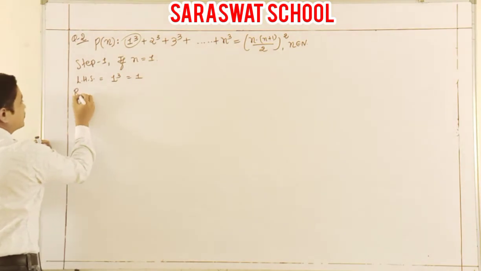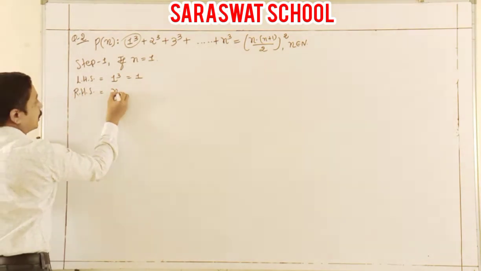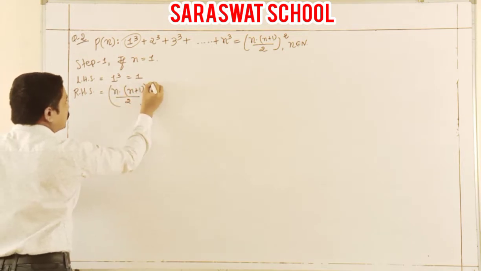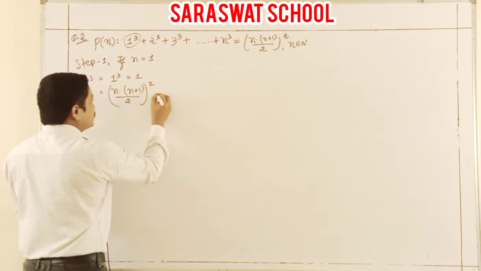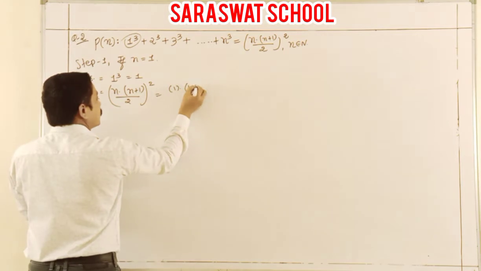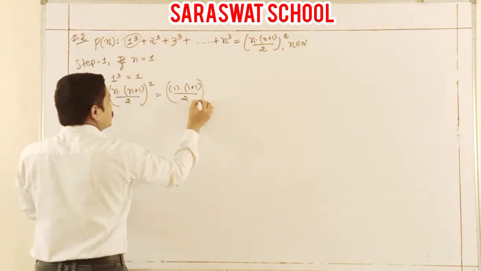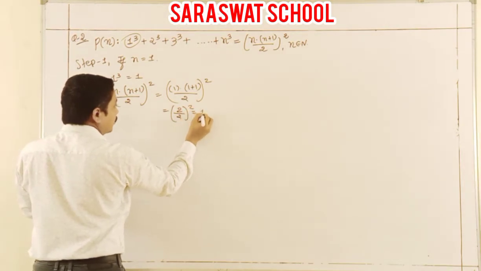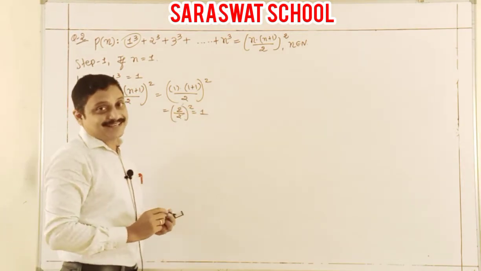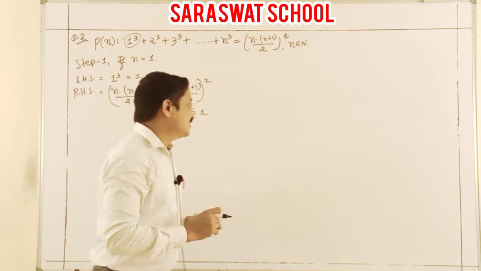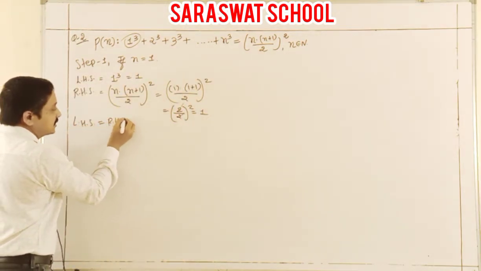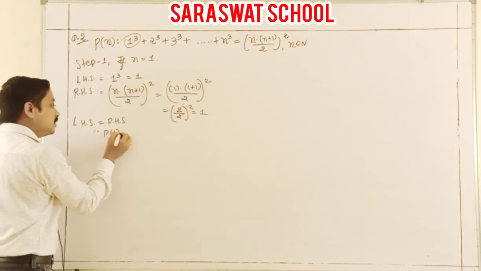And RHS: n into n plus 1 by 2 the whole square. Putting n as 1, here 1 plus 1, sure, it is 2 by 2, it is 1. Yes, LHS is equal to RHS. So definitely I am telling that LHS is equal to RHS. So what do you get? P1 is true.